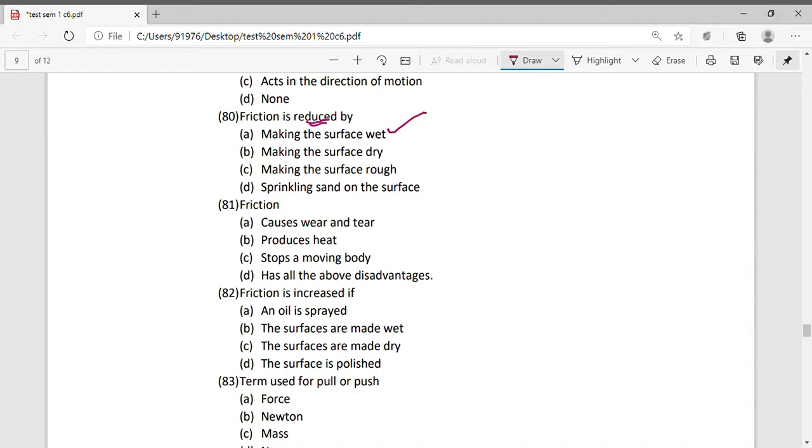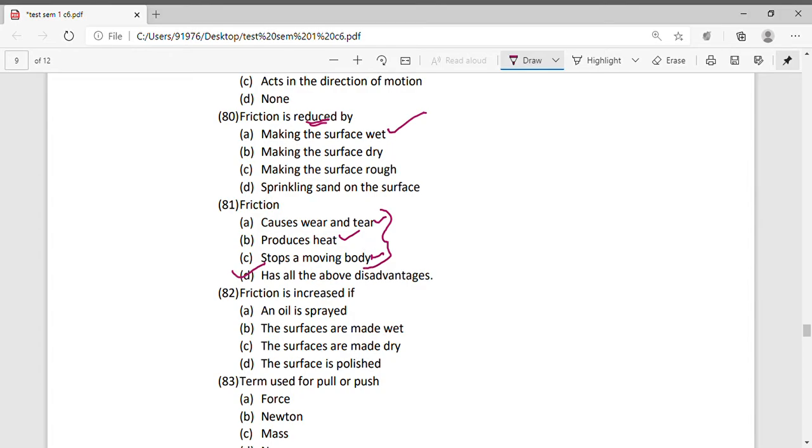Friction causes wear and tear. Yes, it causes wear and tear. It also produces heat, and it stops the moving body. So yes, all three are there. The last option has all the above disadvantages, so the last option is right. It has all these three in it. So the correct answer is the fourth one. It involves all the three.